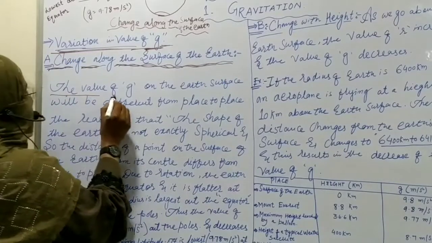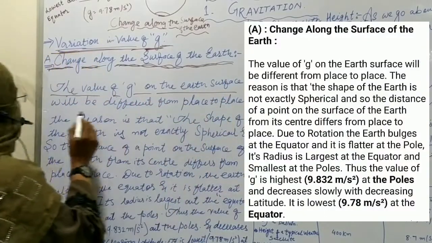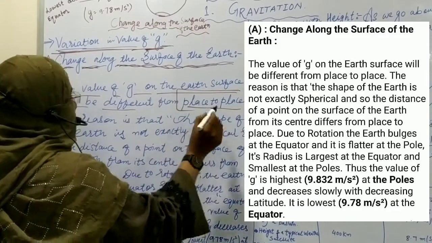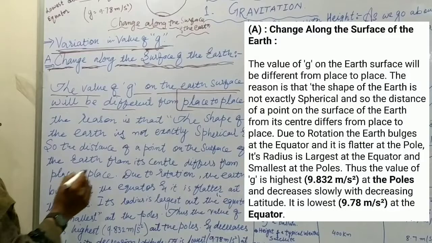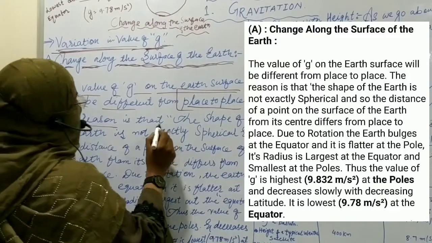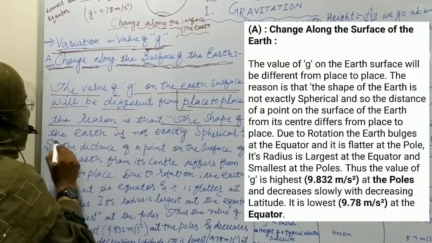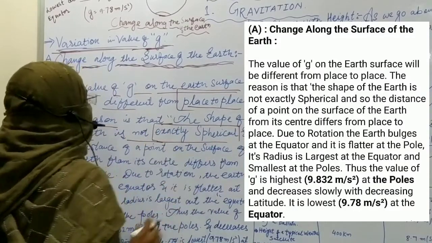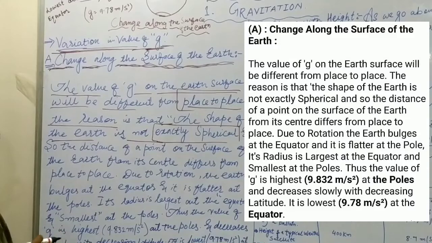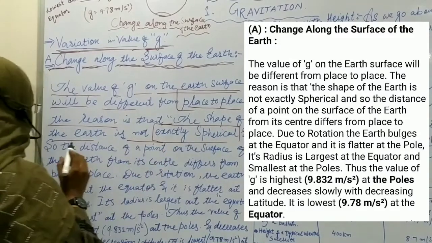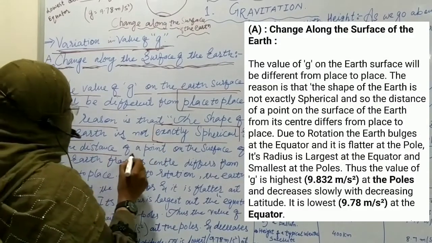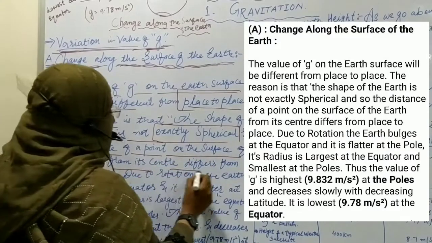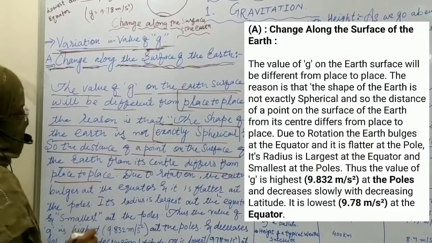Dear students, the value of g on Earth's surface will be different from place to place. The reason is that the shape of the Earth is not exactly spherical, and so the distance of a point on the surface of the Earth from its center differs from place to place.